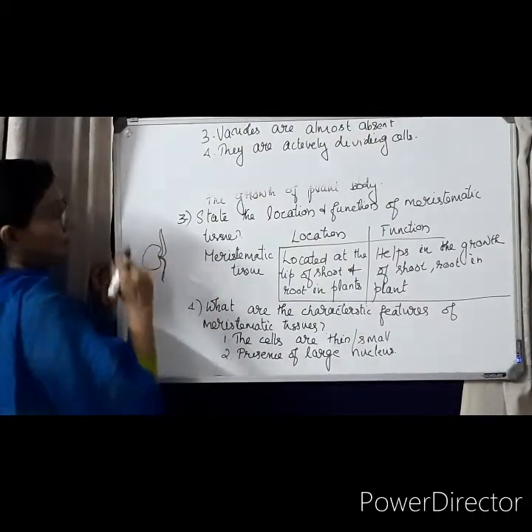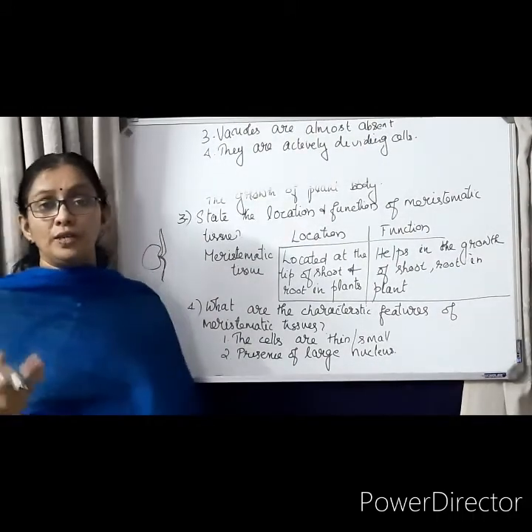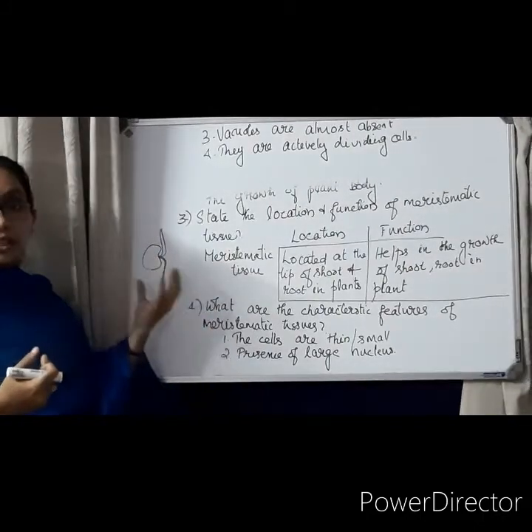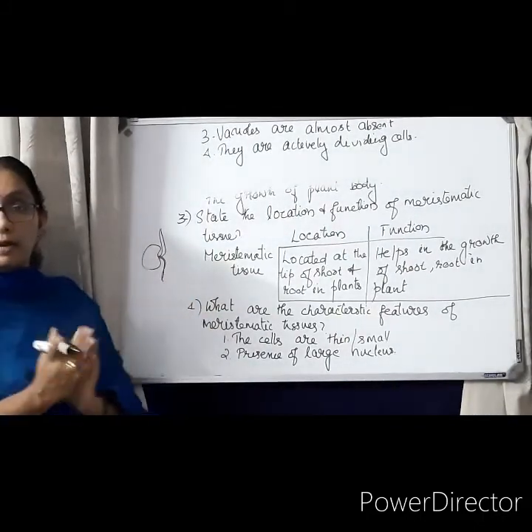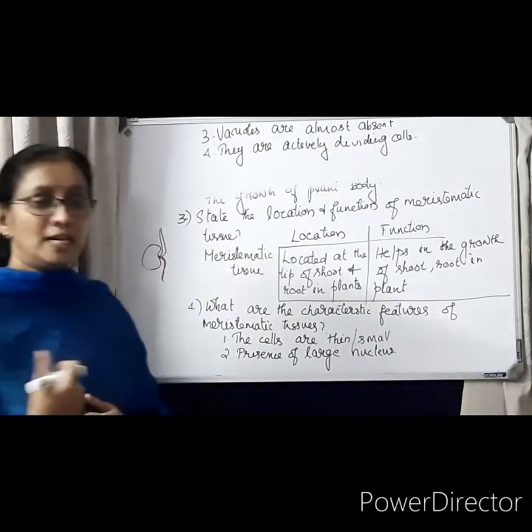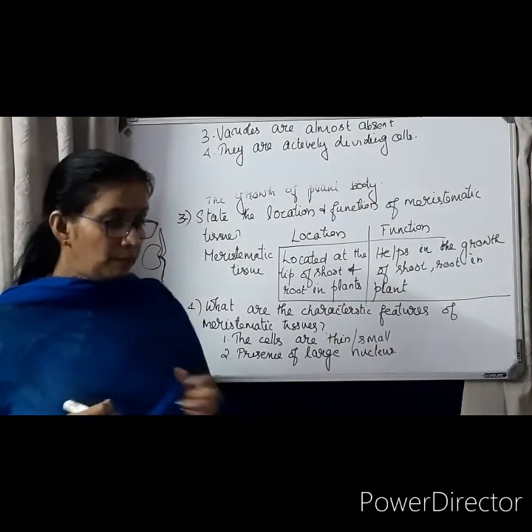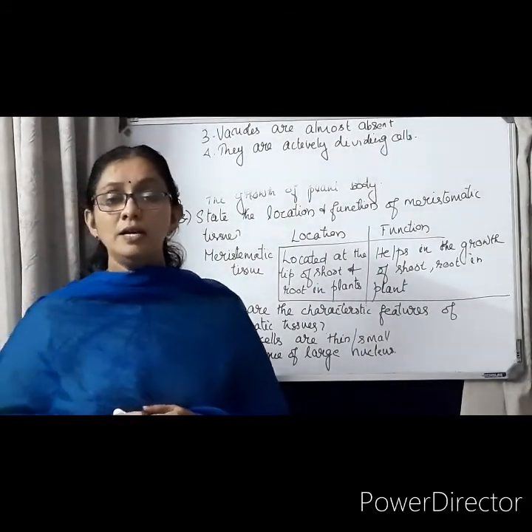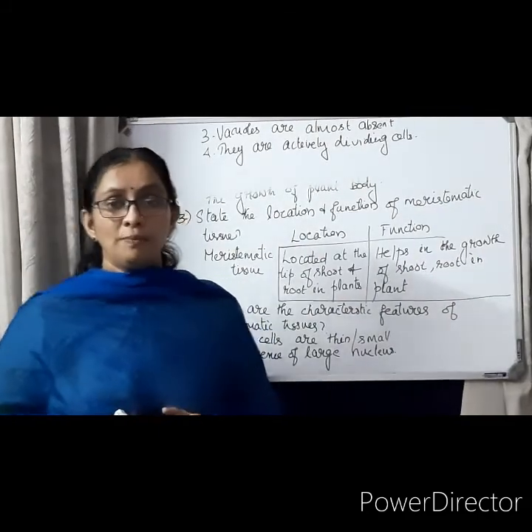That is also because of the actively dividing cells which are present at this region. Cotyledons are there, and in between the cotyledons there will be the radicle and plumule that help in the growth. There is an experiment also mentioned regarding the growth of this. So this is about the meristematic tissue. Hope it is clear to you.